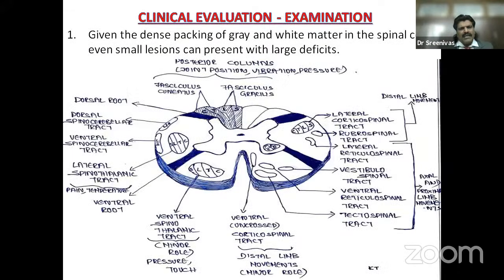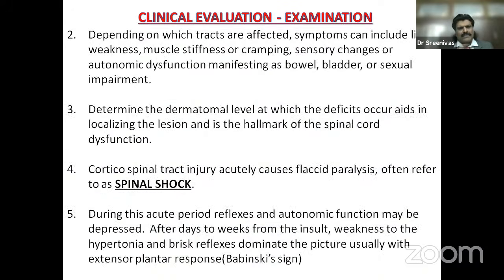So you can see again the tracts, the sensory on one side, the motor on one side, more important the corticospinal tract, pyramidal tract, and the spinothalamic tract. So depending on which tracts are affected, symptoms can include limb weakness, muscle stiffness or cramping, sensory changes, or autonomic dysfunction manifesting as bowel, bladder, or sexual impairment. Determining the dermatomal level at which deficits occur aids in localizing the lesion and is a hallmark of spinal cord